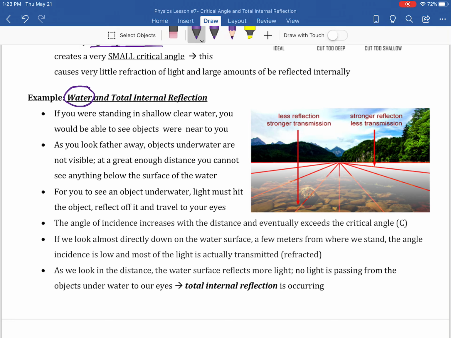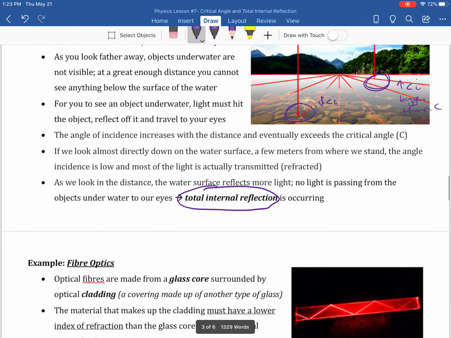So none of that light will bounce into your eye, and that's why you really can't see. So see how you see nothing here, but you can see the bottom here? This would be a small angle of incidence. This would be a larger angle of incidence, and it's bigger than the critical angle. Okay, so that's where we would see total internal reflection happening.